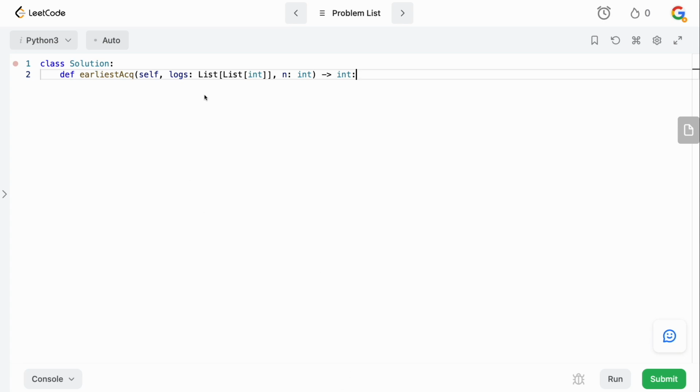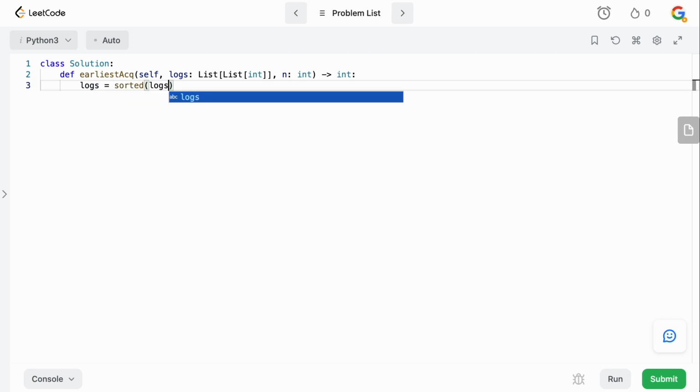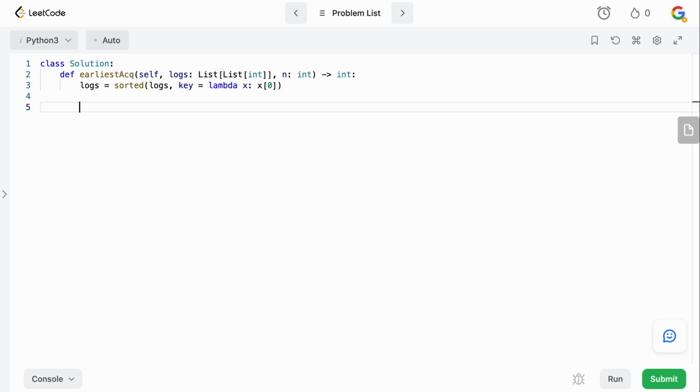So remember, the first thing we want to do is sort our logs based on the timestamp. So we're going to say logs equals sorted. We're going to sort the logs based on what? The key here, we want to sort on the 0th index because that is the actual timestamp. So we're going to use a lambda function here and make sure that we always sort on the 0 index, and that will sort it for us. Now we have our logs in sorted order. Now we need to build the graph. So we're going to say graph equals collections.defaultdict, and this is going to be a set.